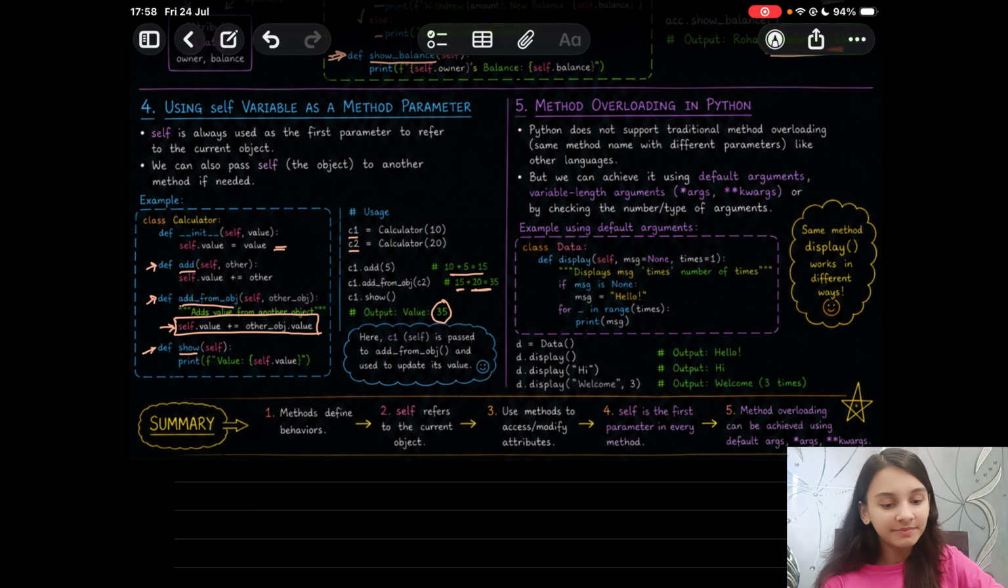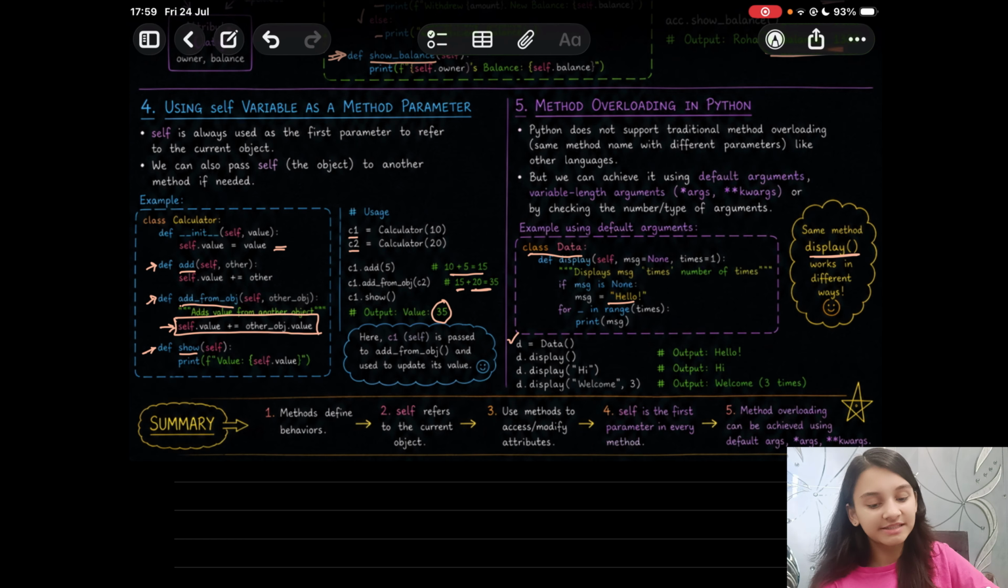For example, let us try to use default arguments for method overloading. We have a class Data and the method display. It displays the message times number of times, right? If message is None, it will show a hello. Now for something in range of times, we will print the message. So the same method display works in different ways this time.